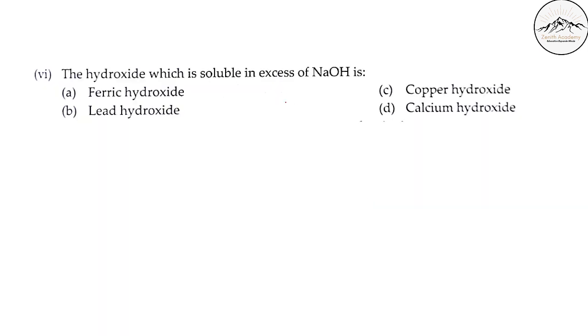Next, the hydroxide which is soluble in excess of NaOH is... Whenever I am asking a question, just pause the video, find out the answer, then unpause and listen to my solution. So the hydroxide which is soluble in excess of NaOH is copper hydroxide. It is amphoteric in nature and soluble in excess ammonium hydroxide. Let me tell you the chemical reaction as well. Copper hydroxide is amphoteric in nature, so it can react with a base.